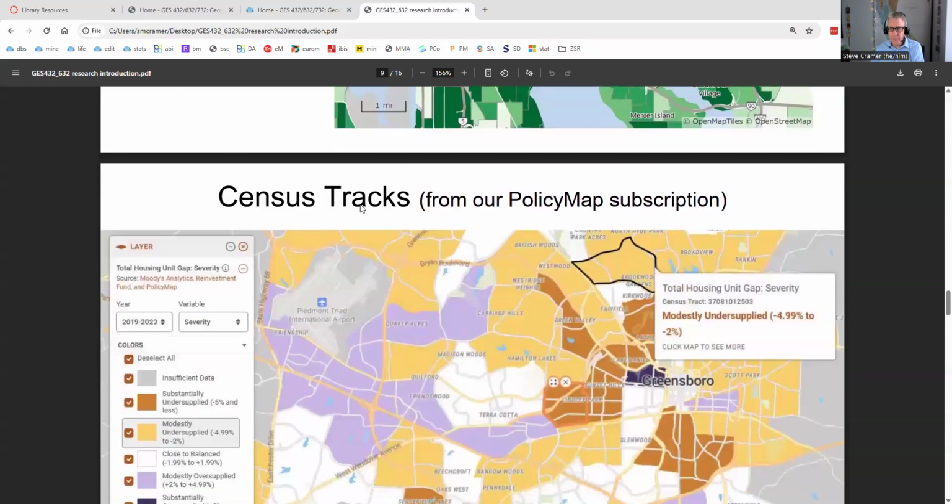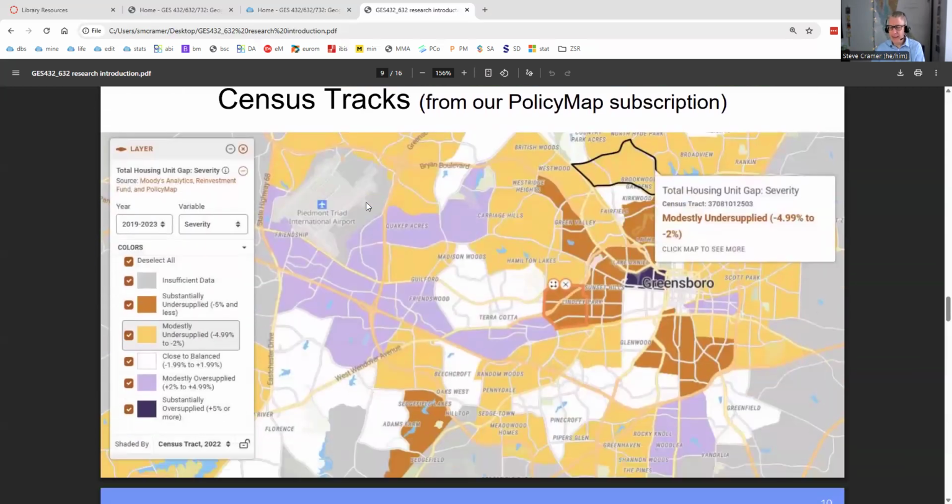Another tool, though, I pointed out already, just my guide on this page, Policy Map, which doesn't have the behavioral data but has census data like Simply Analytics does, but also some other very interesting social science data points, including this new data set they call housing unit gaps, which they did in partnership with Moody's Analytics, a research company.